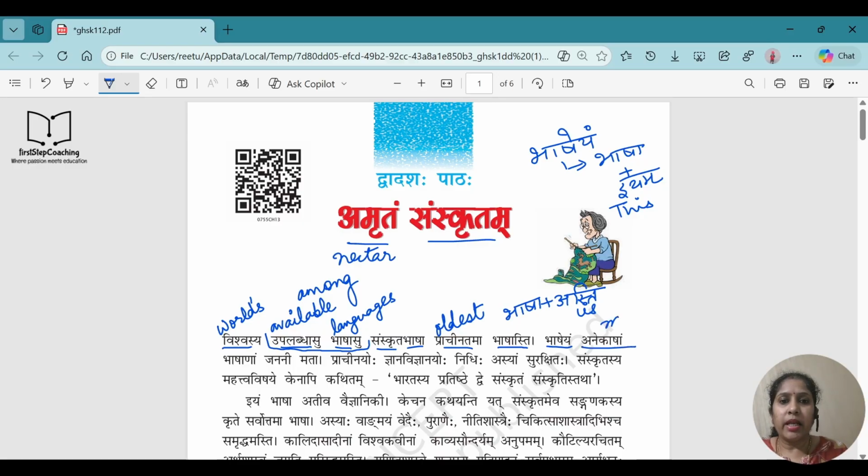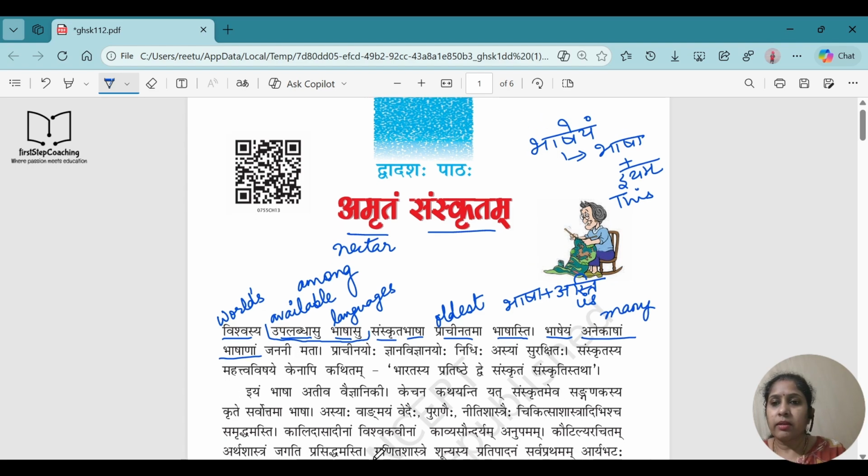Anekasham means many. Bhashanam means languages. Now if you see Bhashanam and Anekasham, they are in Shashti Vibhakti Bahuvachan. So it gives the meaning of many languages.